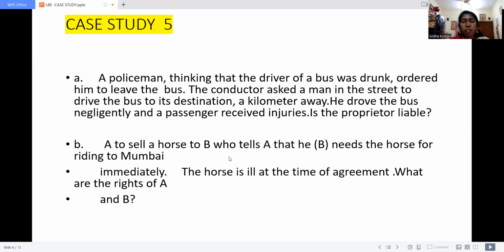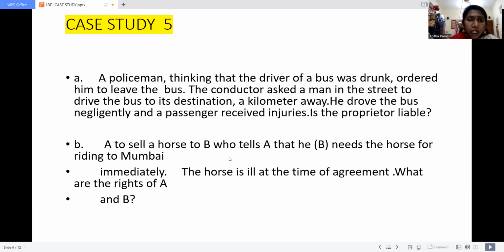So, what is the case here? A policeman who was on rounds caught one bus and felt that the driver was drunk. So he asked the driver to come out of the bus, and he appointed one person who was available, who knows driving, and made him drive the bus to reach the destination with the passengers.